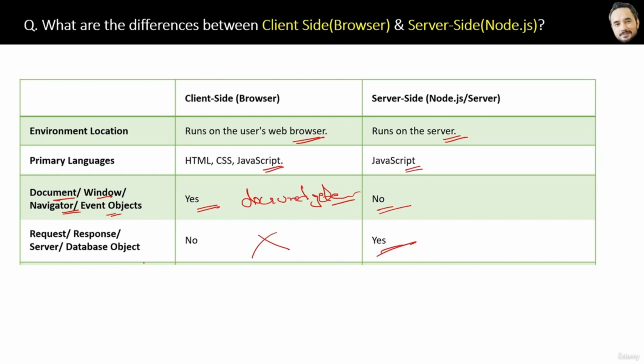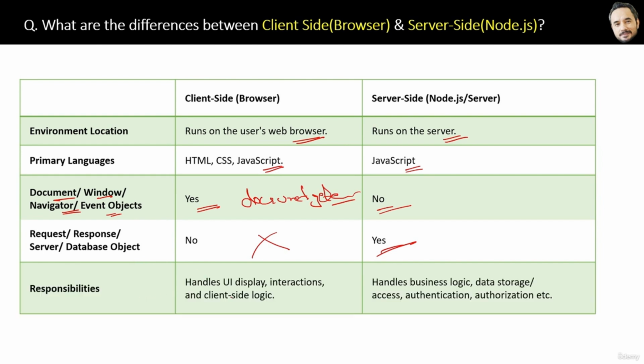Last difference is that the browser's responsibility is to handle the UI display, interaction of the users, and the client-side logic, whereas the server side, or Node, handles business logic like data storage, access, authentication, authorization, etc. Great. So these are some differences between how the client side executes JavaScript and how JavaScript executes on the server side in Node.